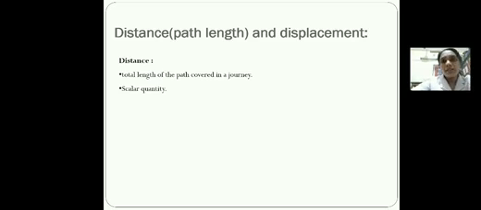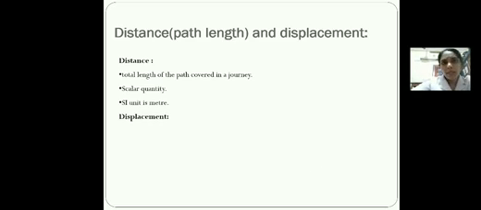Okay, so distance is a scalar quantity. It specifies only the magnitude, the length of the path covered by an object in a journey. And its SI unit is meter. The standard unit, whenever we study a physical quantity, we must study its SI unit. So the SI unit of distance is meter, and you know it already.